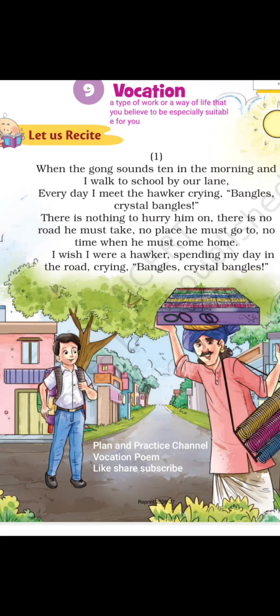This poem is written by Rabindranath Tagore ji. He is a very famous poet. He is describing a few things in the poem. A child goes to the school. On the way he sees some people.